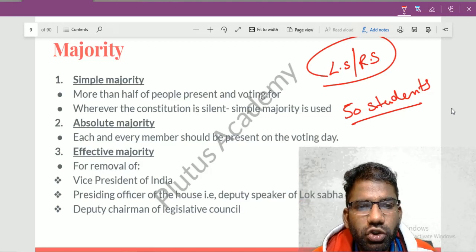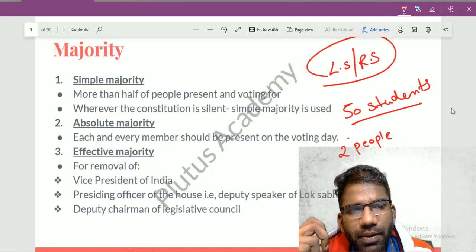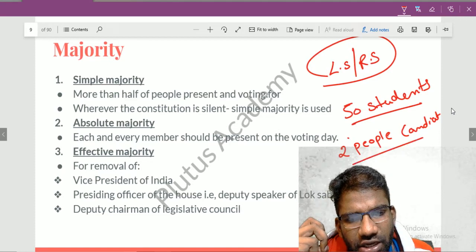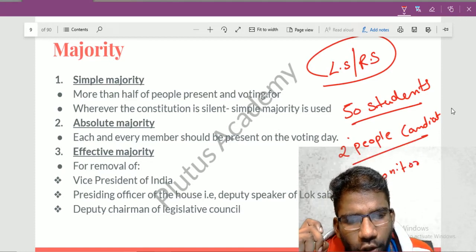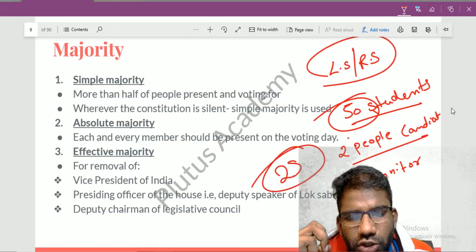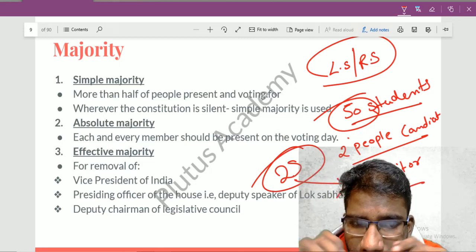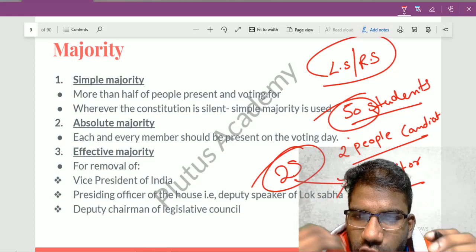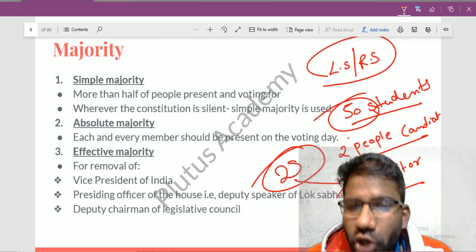Two students are the candidates, and to elect one person as the monitor, at least 25 students should vote in favor of that candidate. So this is a kind of majority. When the majority wishes, things happen, or things do not happen.